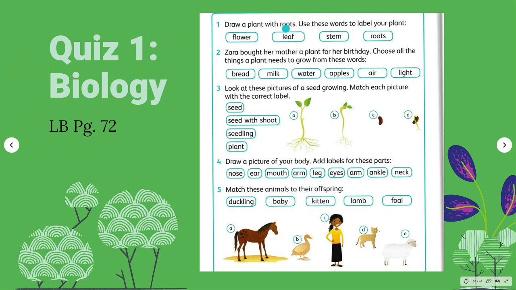Quiz number 1. Draw a plant with roots. Use these words to label your plant. You have flower, leaf, stem, roots. This is what I did.